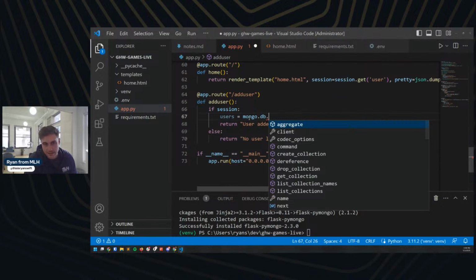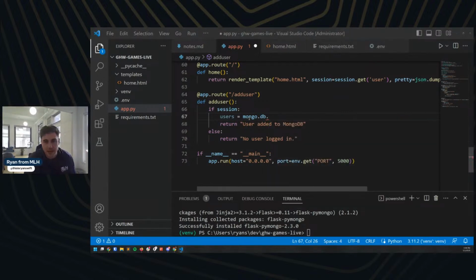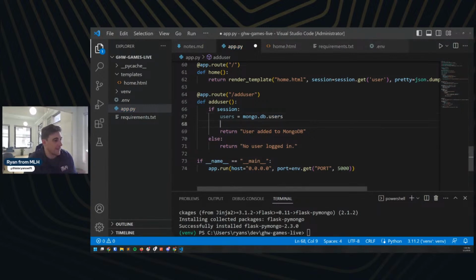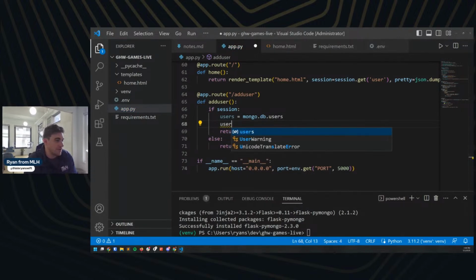The .db is just like the common nomenclature for connecting with PyMongo, right? And then here I'm going to create a new table, or not table, I'm going to create a space or collection called users, right? And then I'm going to do users dot, and here I want to basically add that session user to my